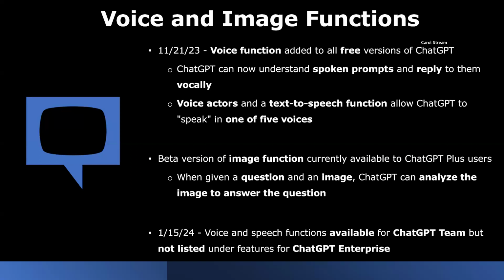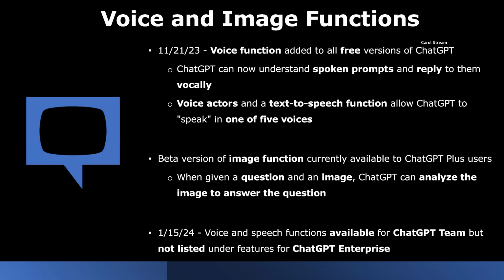On November 21st, 2023, OpenAI added a voice function to all 3 versions of ChatGPT, which allows the model to understand spoken prompts and vocally respond to them as well. Using contributions from voice actors and a built-in text-to-speech function, ChatGPT could now speak its response to its user in one of 5 different voices.